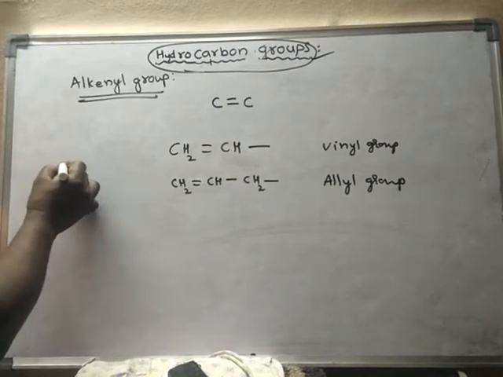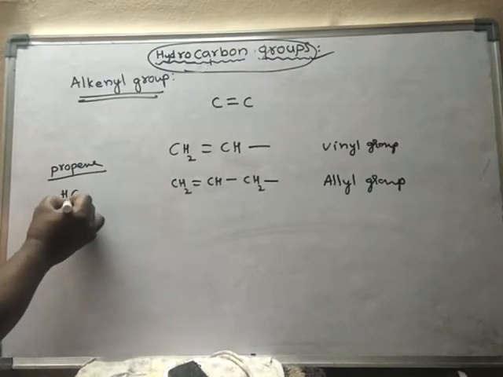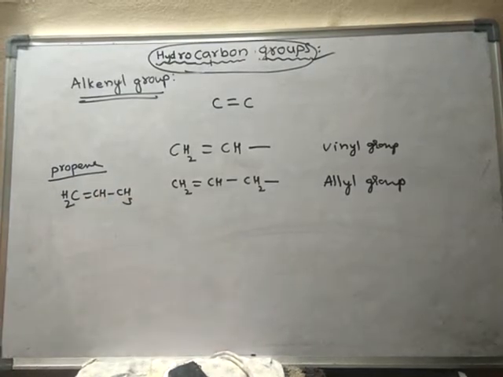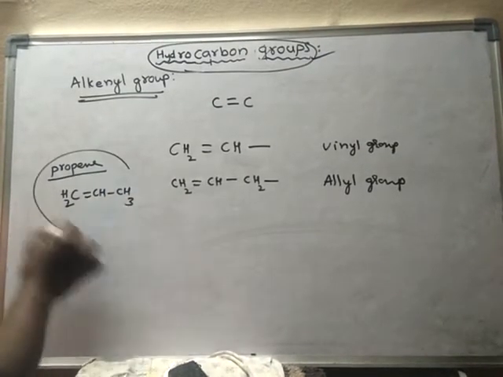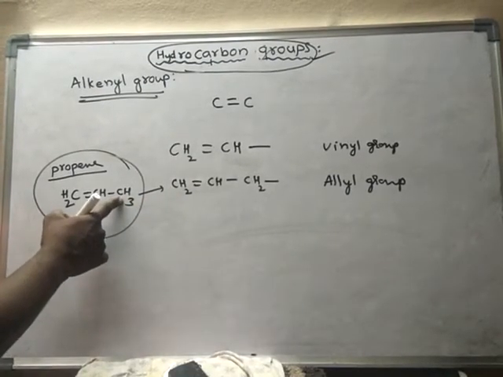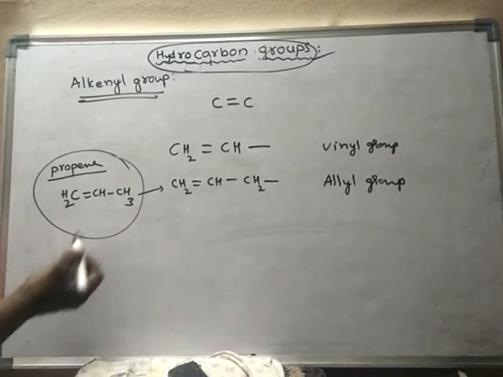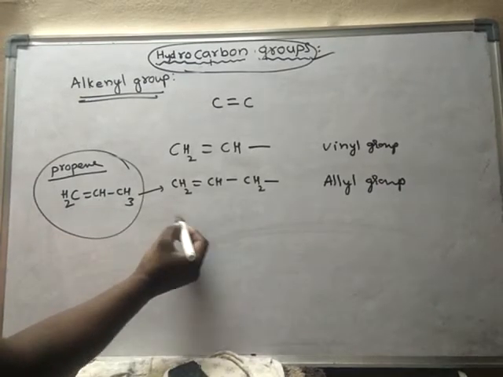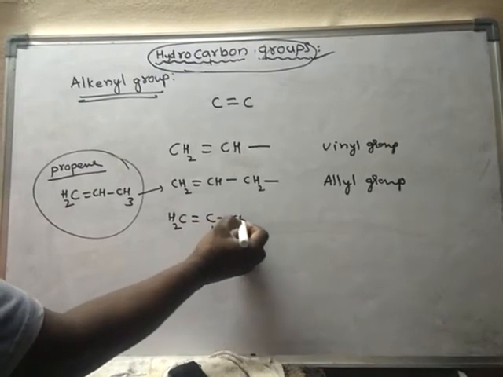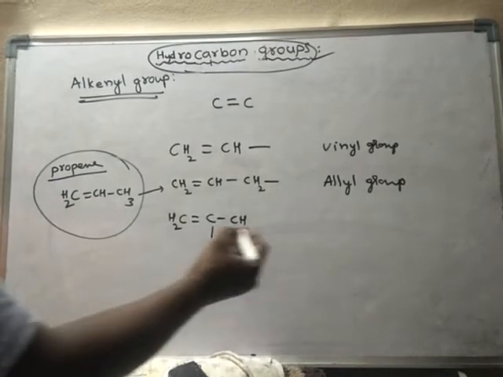See, actually propene. What is propene? CH2 double bond CH, CH3. So this is called as propene. If you remove one hydrogen from this carbon, then you will get allyl group. Suppose if this hydrogen is removed, then it is said to be isopropenyl.